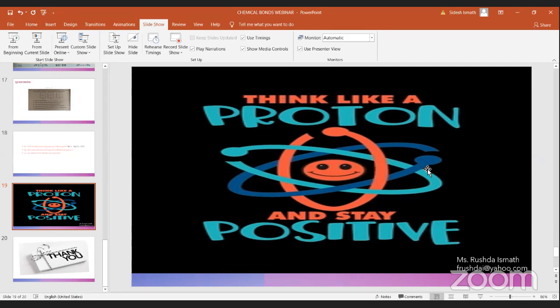Just once again, isotope. Isotope means the mass numbers are different and the atomic number is the same. If they have the same atomic number and different mass numbers, they are known as isotopes.